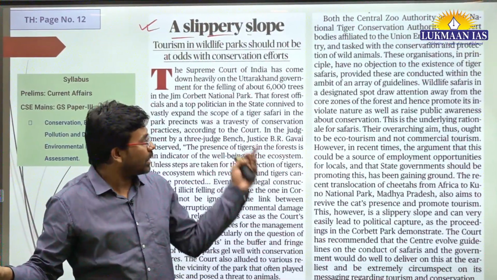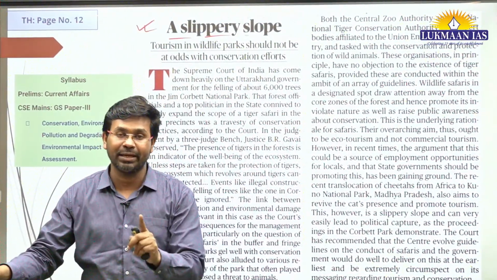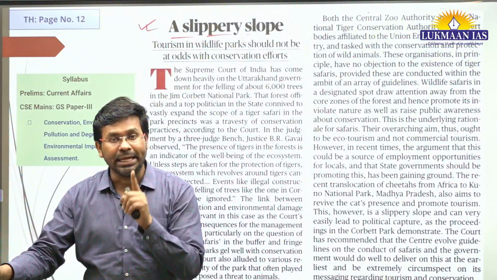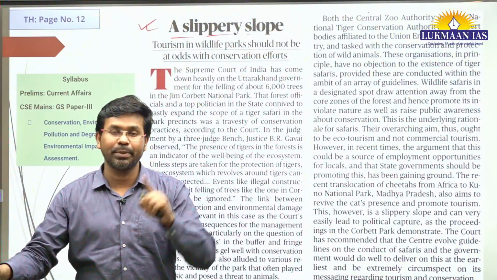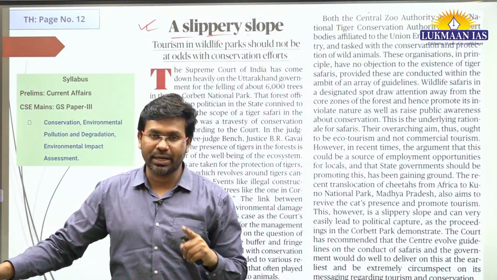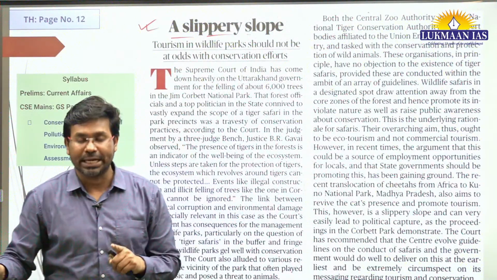And why are we talking about Jim Corbett National Park? Because 6,000 trees have been felled, 6,000 trees have been cut, in a collusion, a nexus between a politician and the forest officials in that state. So this has caused damage to the ecosystem of the national park.